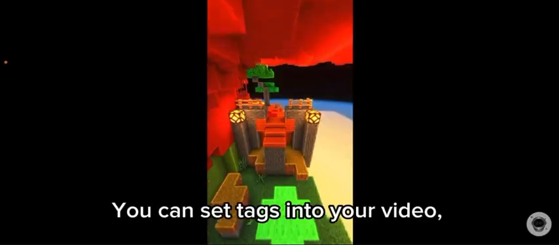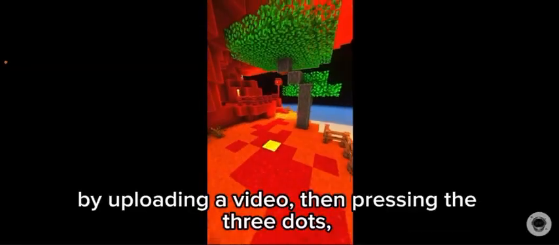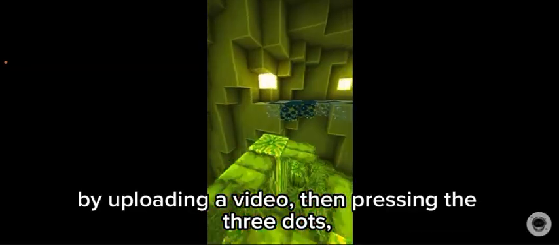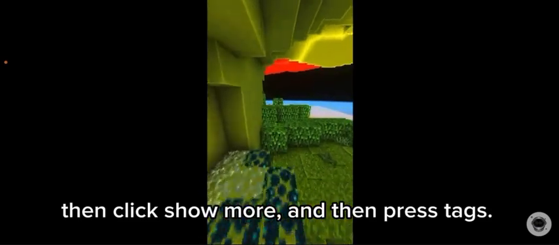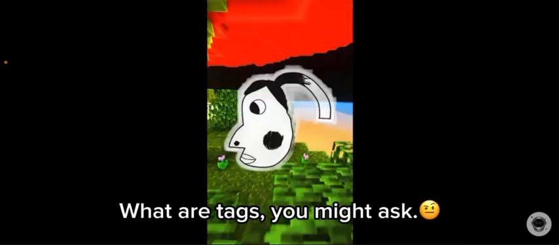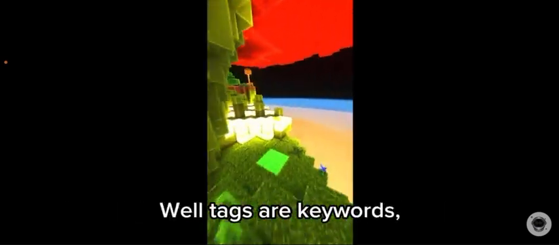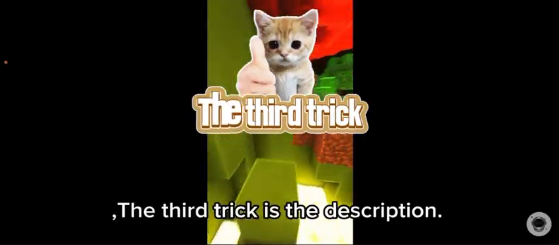You can set tags into your video by uploading a video, then pressing the 3 dots. Then click Show More and then press Tags. What are tags, you might ask? Well, tags are keywords that you can give to the algorithm to help it push the video to the right audience. The third trick is the description.